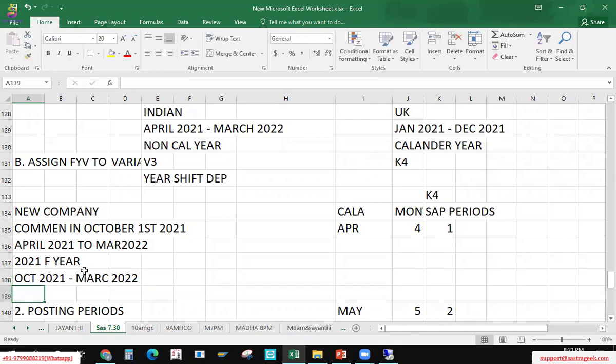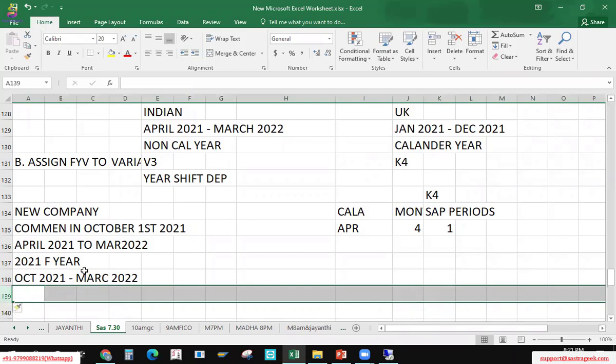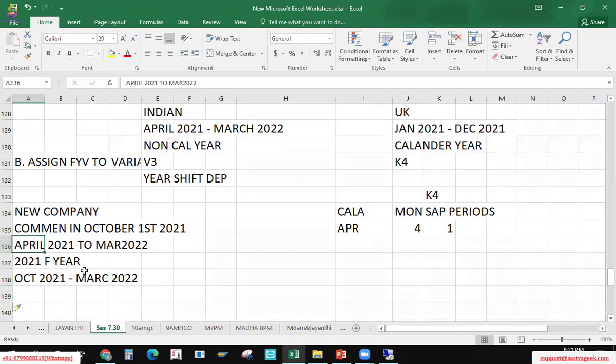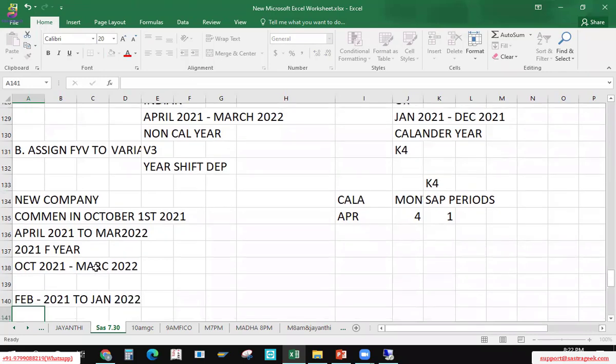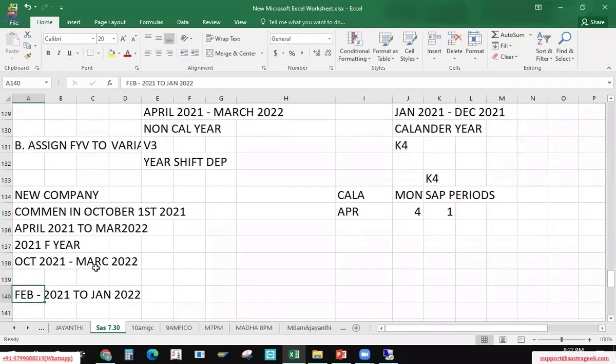Now, if a company doesn't want to follow Indian standards, they say, okay, whatever it may be, let me follow from Feb 2021 to Jan 2022. Let me follow Feb. They can go.